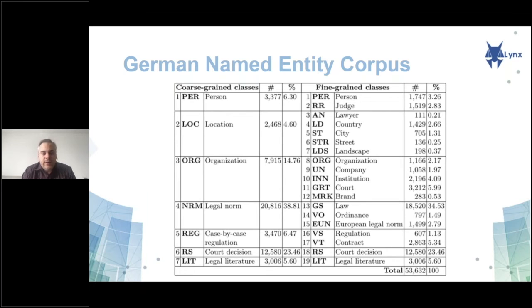The different fine-grained classes were manually defined and then checked by 2 other annotators in order to have a good coverage of the different entities that could appear in the legal domain. This corpus was used to train the 2 specific legal models for the German language. Next slide.